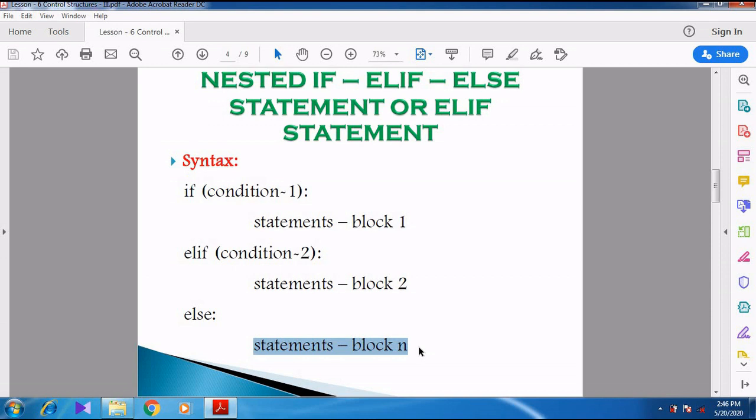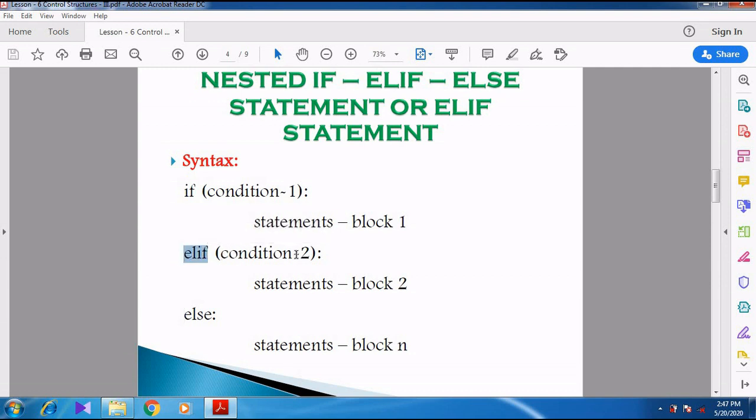Here some students might ask another question: Sir, can we check only two conditions here? No. There is no restriction for this. You can have one or more conditions. For example, in this syntax they have given up to condition 2. But if you want to go for condition 3, again you give elif condition 3 instead of else. Then if you want another condition, again you give elif condition 4.